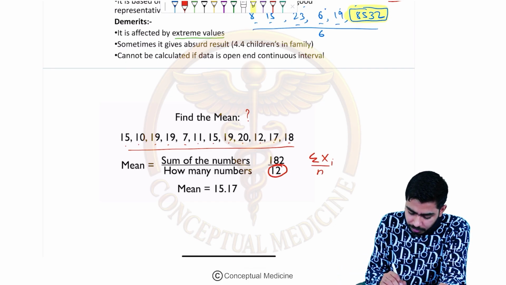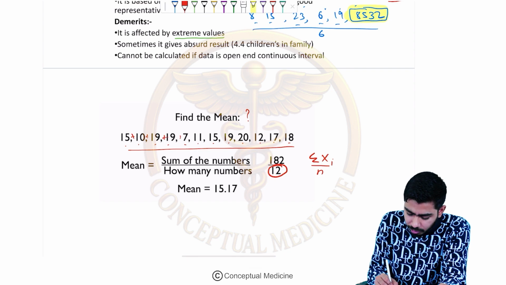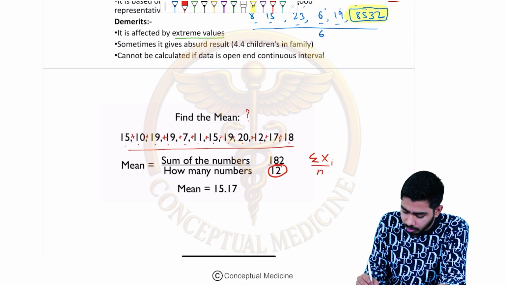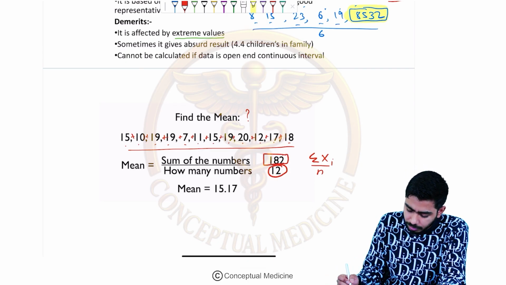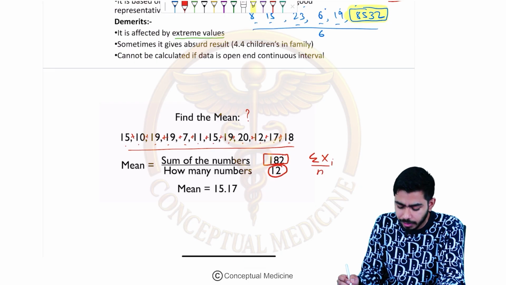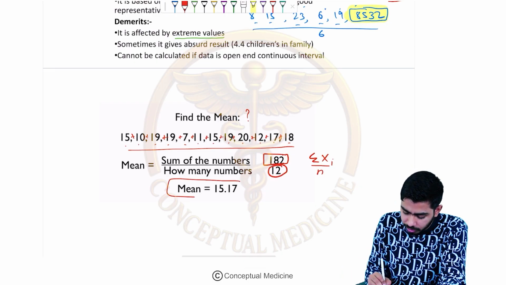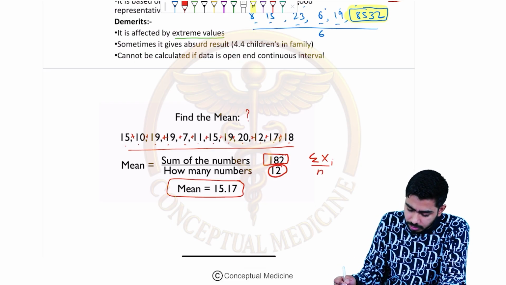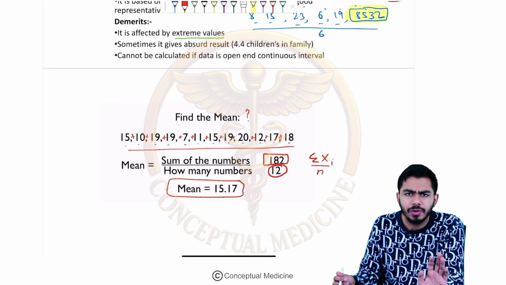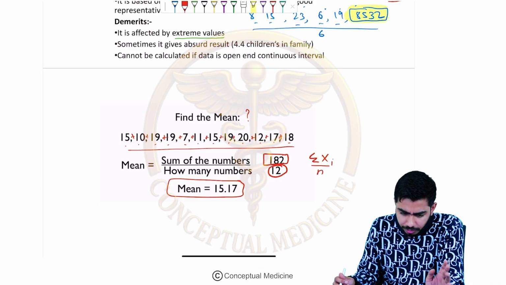Now sum up 15 plus 10 plus 19 plus 19. You will be just adding everything over here, right? And what answer will you get? That you can see over here. 182 you will get. That is the numerator, and 12 is the denominator. 12 and 182, right? And that's how you will get the answer. That is 15.7. I hope you got the idea over here, right? So everything is clear, I hope. So we are done with the mean, guys.